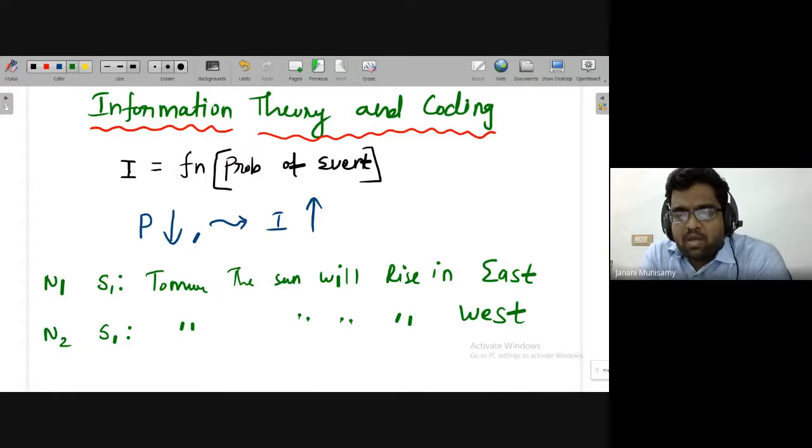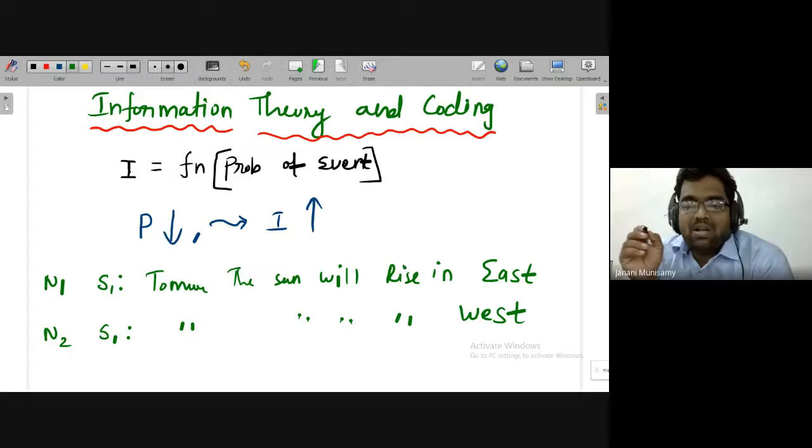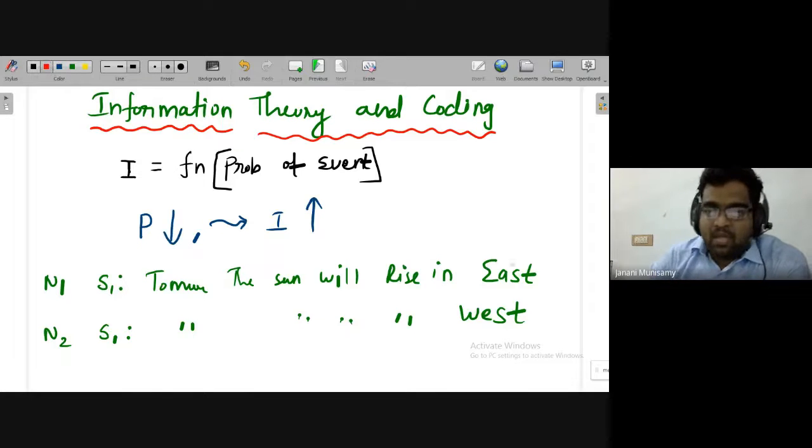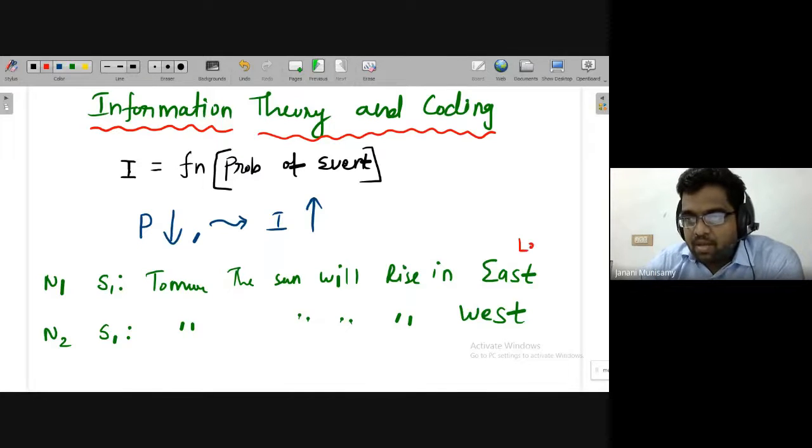So that means whenever we are giving some event, if that event has less probability, it will have more attention. That means it will have more information. If the event has less probability, it will have more information, or if the event has more probability, definitely it will have less information. So in this case there is no new information here. Information means it should be new.